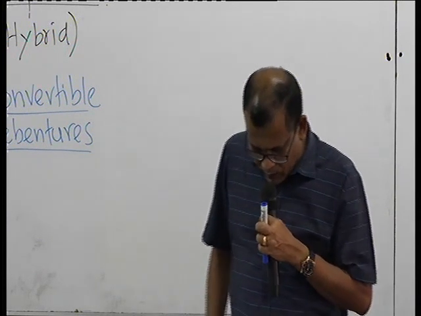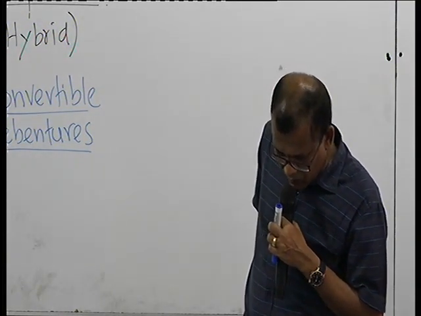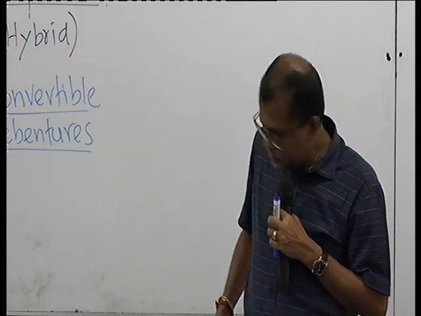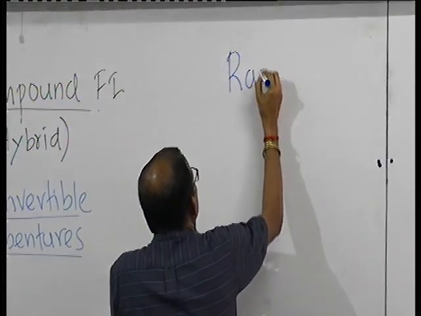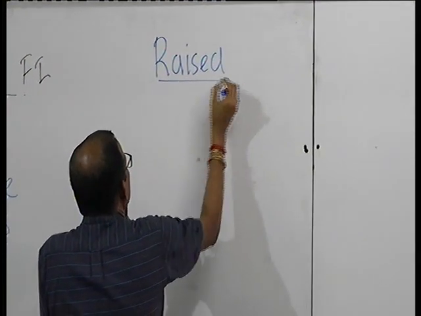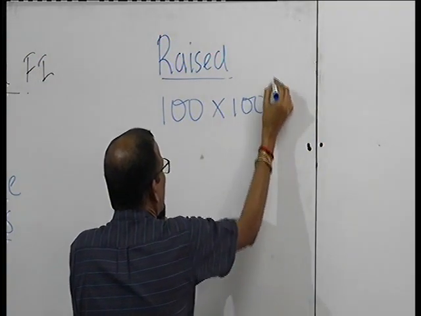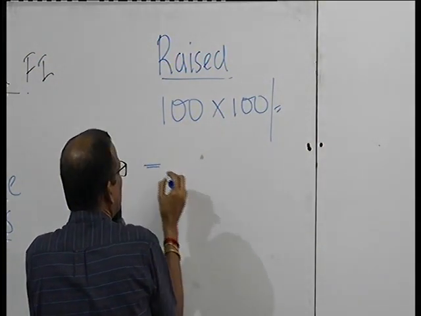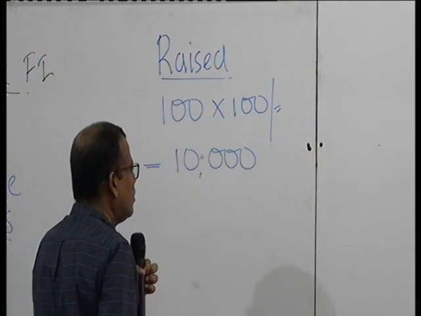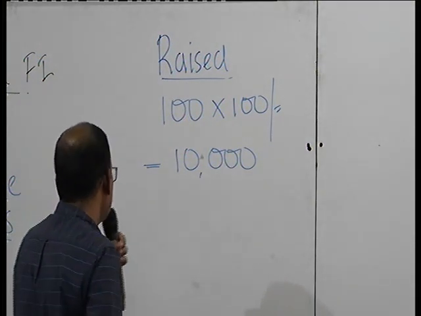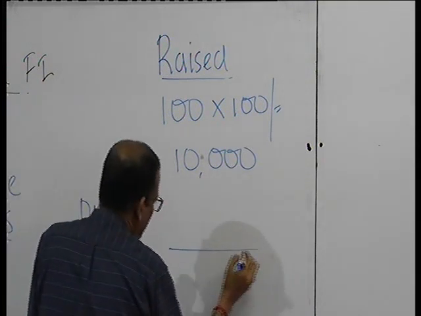An entity has issued 100,000 12% convertible bonds at a par value of 100 rupees. They have issued, right? So how much have they raised? 100,000 multiplied by 100 rupees, figures in thousands, 10 million. Out of this, we have to find out how much is debt and how much is equity.